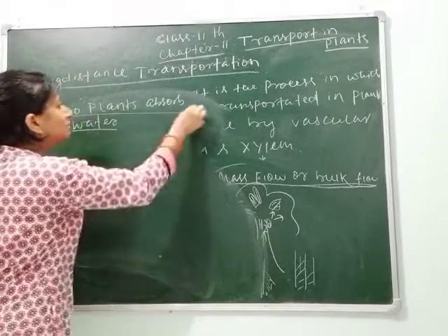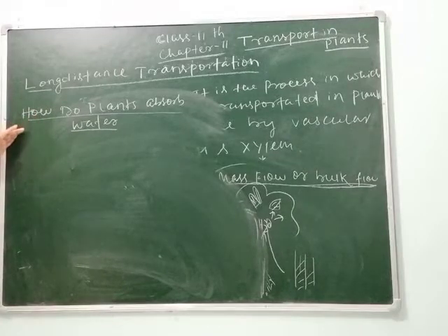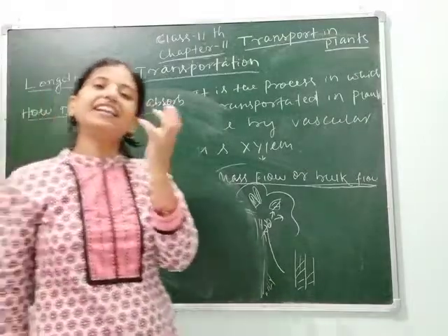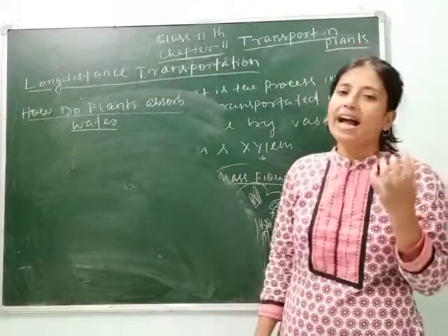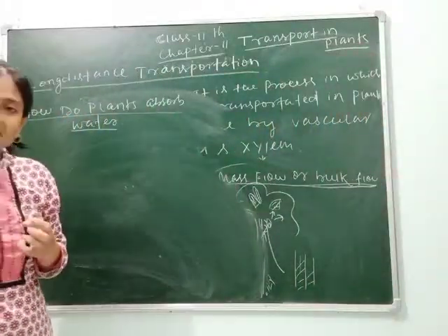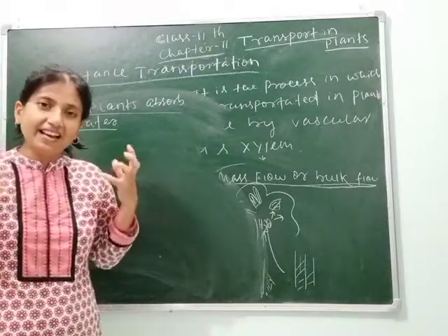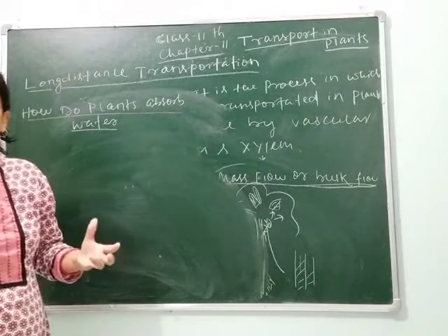As I have told you, plants absorb water with the help of root hairs. Clear? Root hairs are present in millions and they increase the surface area for the absorption of more and more water.